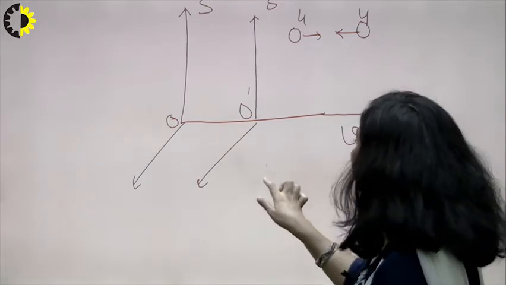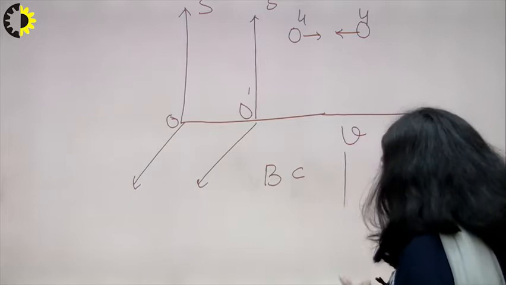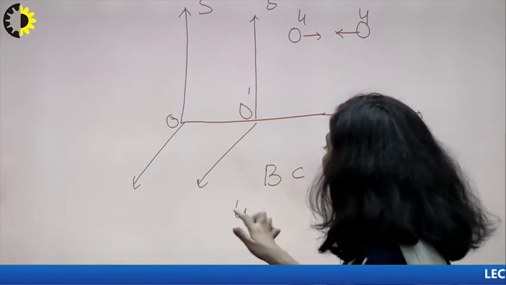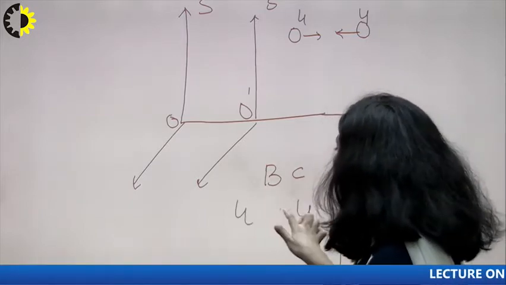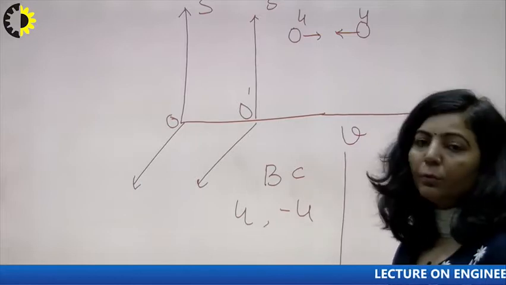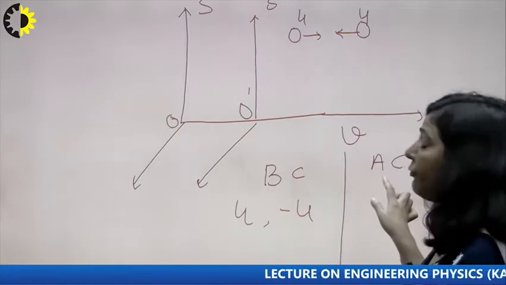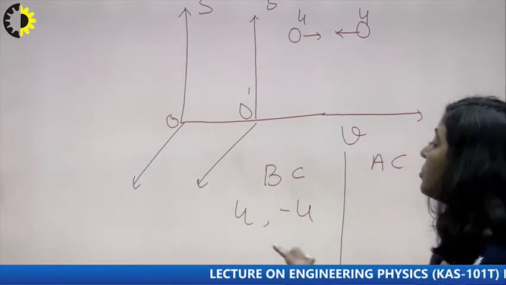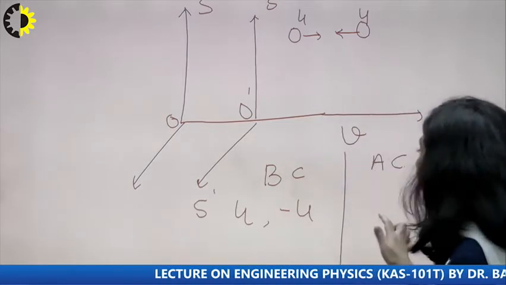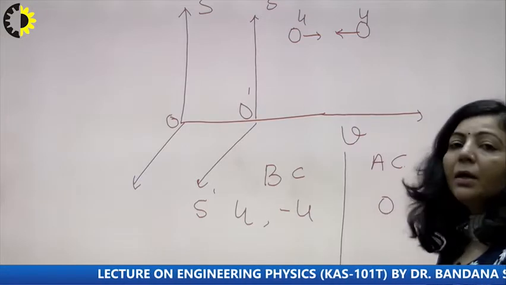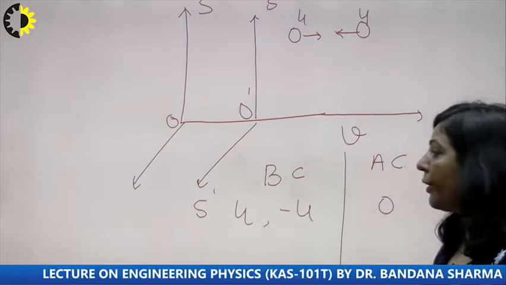Before the collision, the speeds of these two particles, A and B, are such that one is moving with U and the second is moving with minus U. After collision, those two particles with respect to S dash are at rest, meaning they are not moving with respect to O dash.